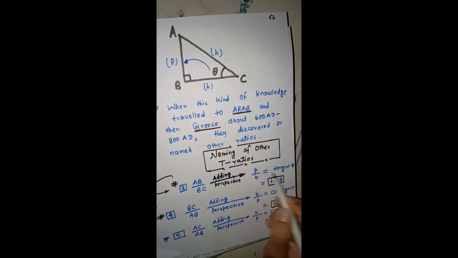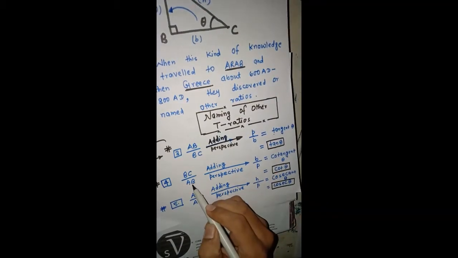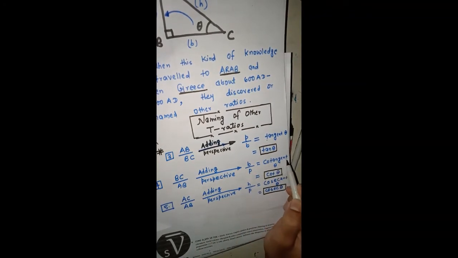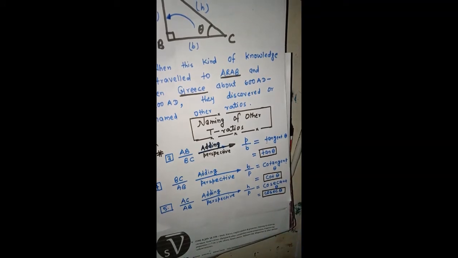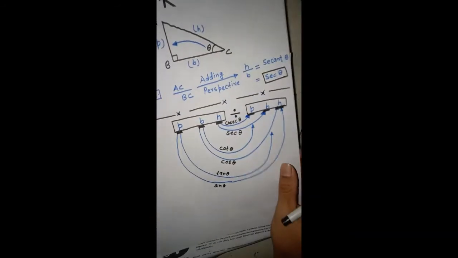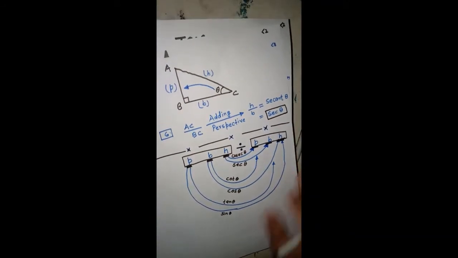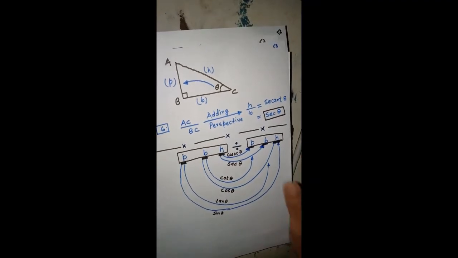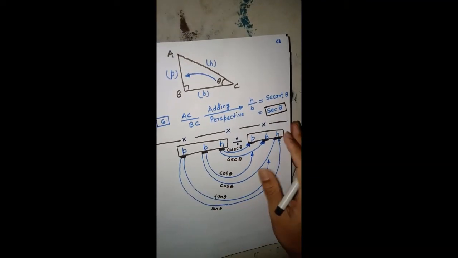So they named it tangent theta, which is now tan theta. Similarly, BC by AB, by adding perspective, becomes cotangent theta or cot theta. Similarly, AC by AB, adding perspective, becomes cosecant theta or cosec theta. And the last is AC by BC, which becomes, as time passes, secant theta or sec theta.